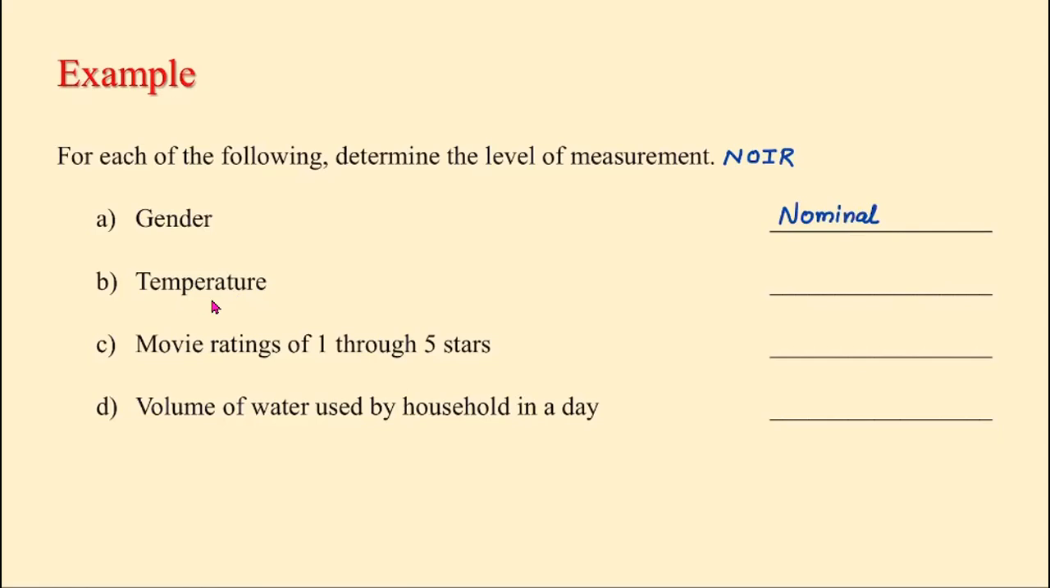If we think of temperature now, temperature can be measured in terms of intervals, from 15 to 20 degrees, and so on and so forth. So temperature can be considered as interval. Movie ratings of 1 through 5. When we talk about movie ratings of 1 through 5, we are actually ordering them from 1 through 5. So it involves order, so it is ordinal. Volume of water used by a household in a day, it involves pure numbers, so this must be a ratio.